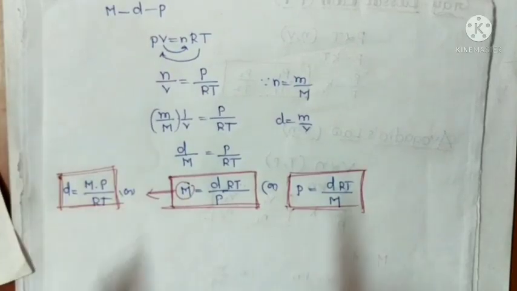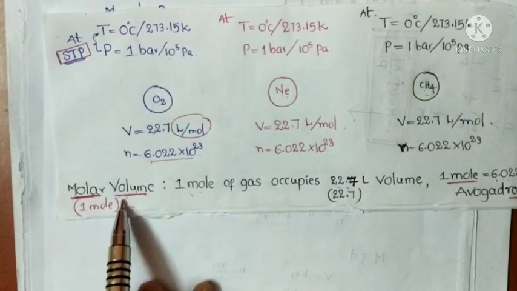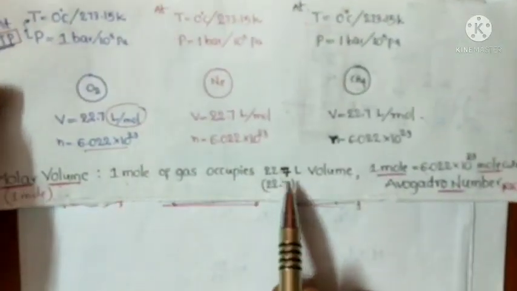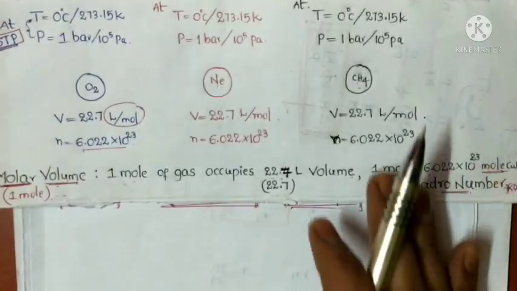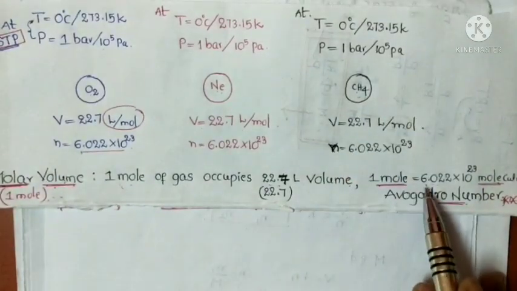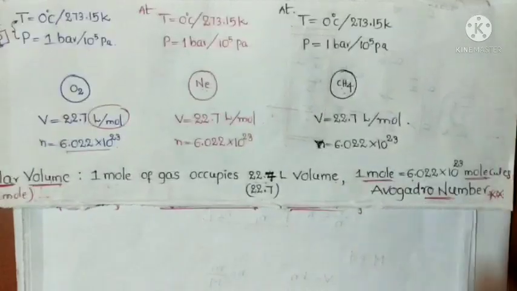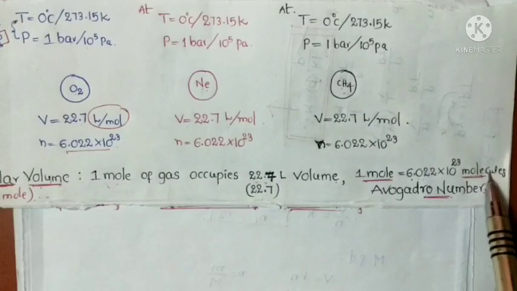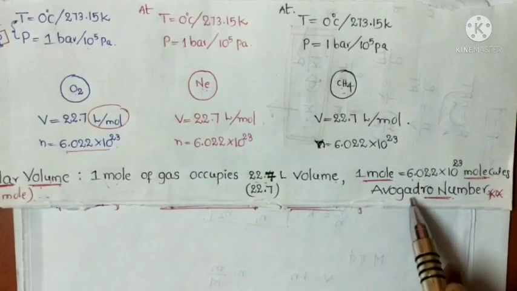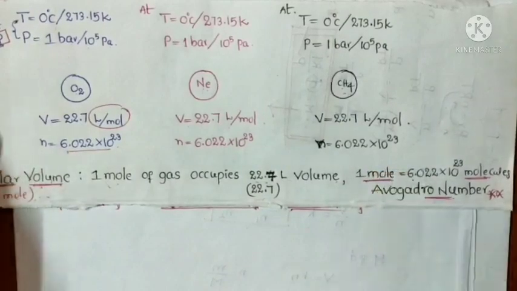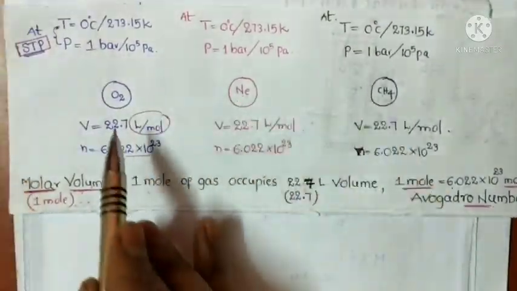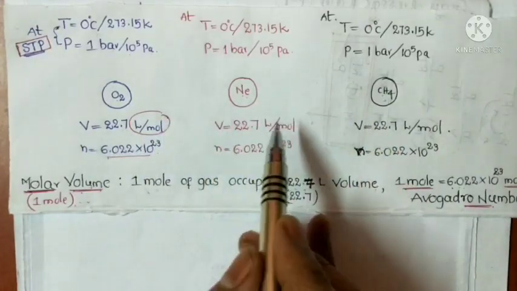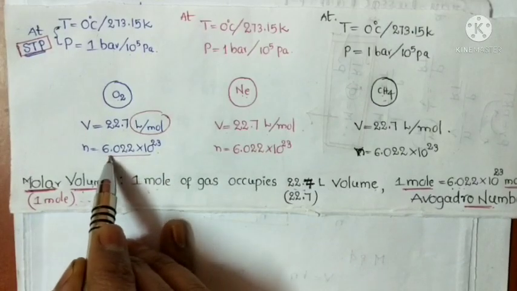Here is another important one, molar volume. 1 mole of gas occupies 22.7 liters of volume, and 1 mole contains how many molecules? 6.022 into 10 to the power of 23 particles, either atoms or molecules. This number is called the Avogadro number. We know that equal volumes of all gases contain an equal number of molecules.